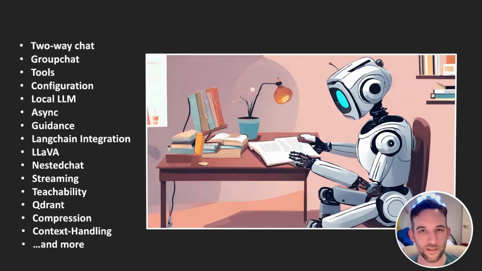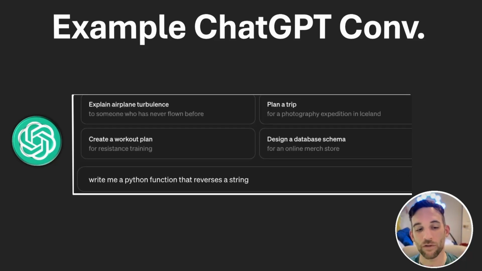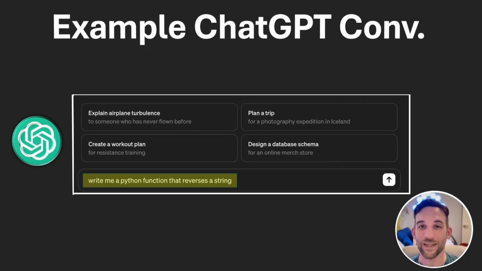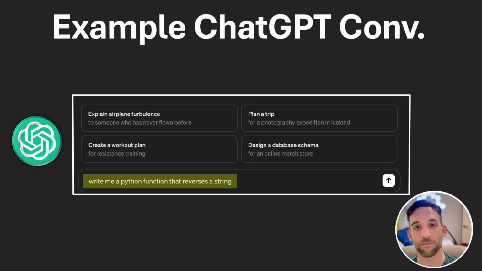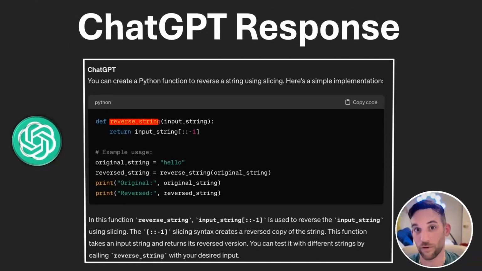But like I mentioned, I think you've interacted with a single agent before. You've more than likely interacted with ChatGPT at least once. So ChatGPT, when you talk to them, they can be the AI agent and we are the user. So me as a user, I'm going to ask them to write a Python function that reverses a string. And then they are the AI agent that's going to give us a response back. So whenever they do, we now have code that shows us how to reverse a string in Python.